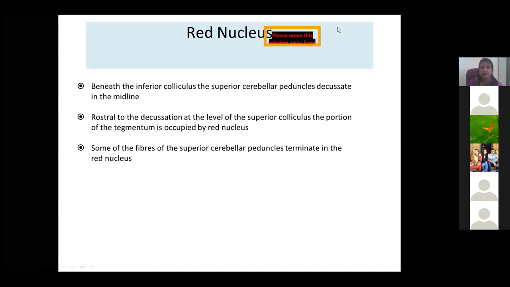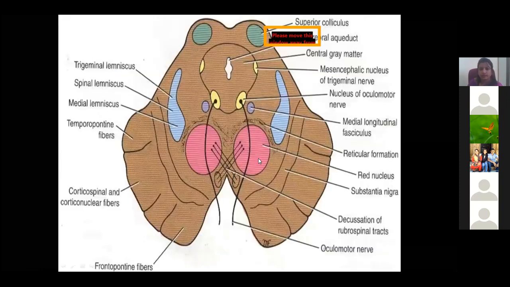So what is this red nucleus? The red nucleus gives important fibers, what we call cerebrospinal fibers, to the superior cerebellar peduncle, and these fibers arise from the spinal cord and reach the red nucleus, then ascend upwards to the cerebral cortex. So this is the red nucleus, present in front of the crus cerebri.